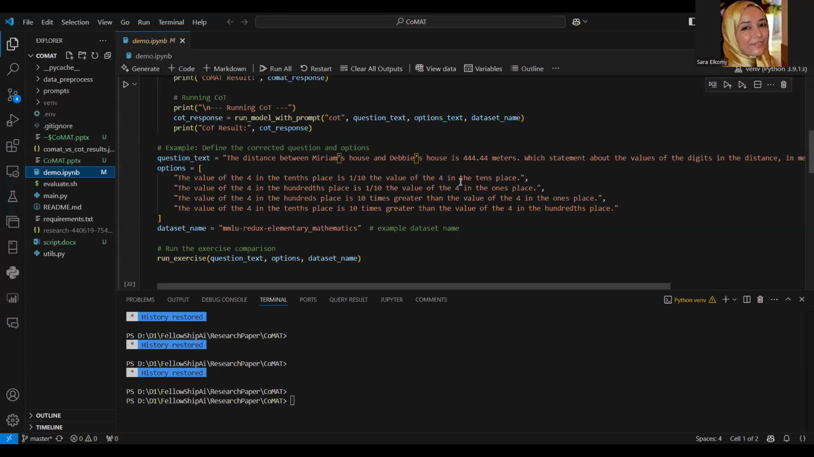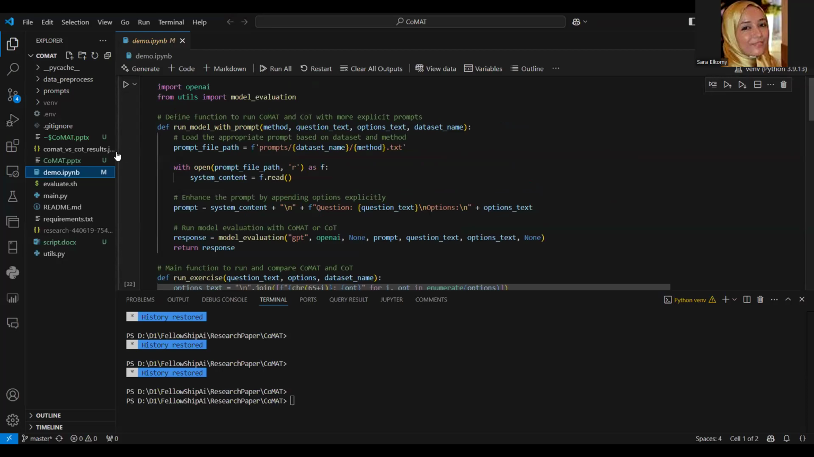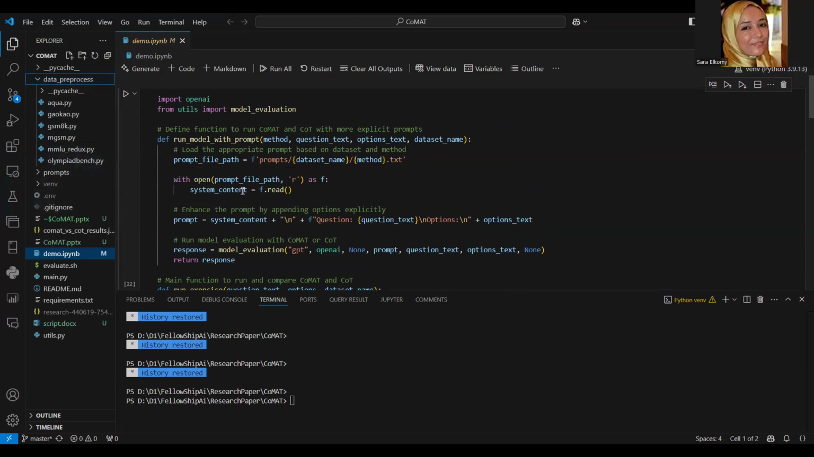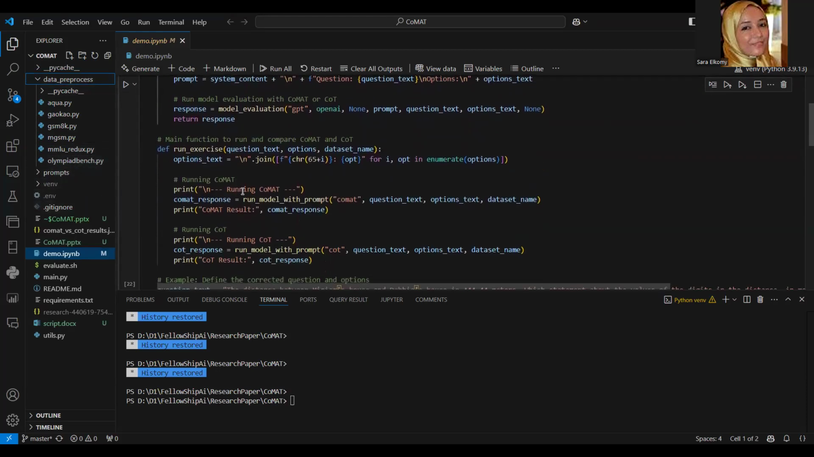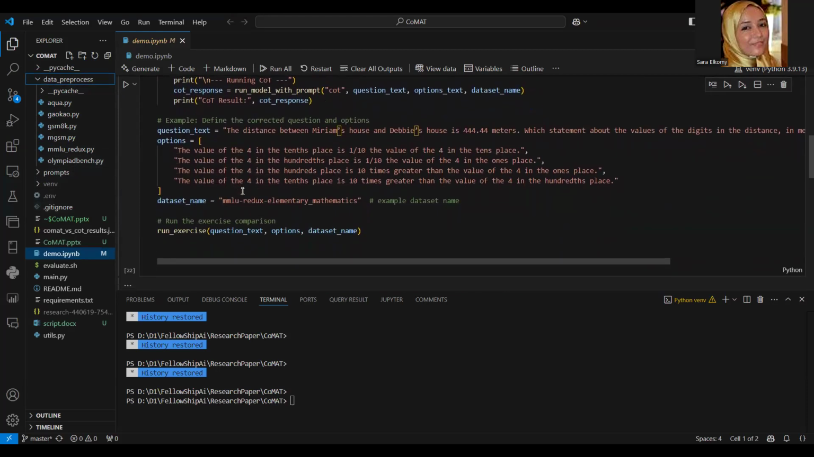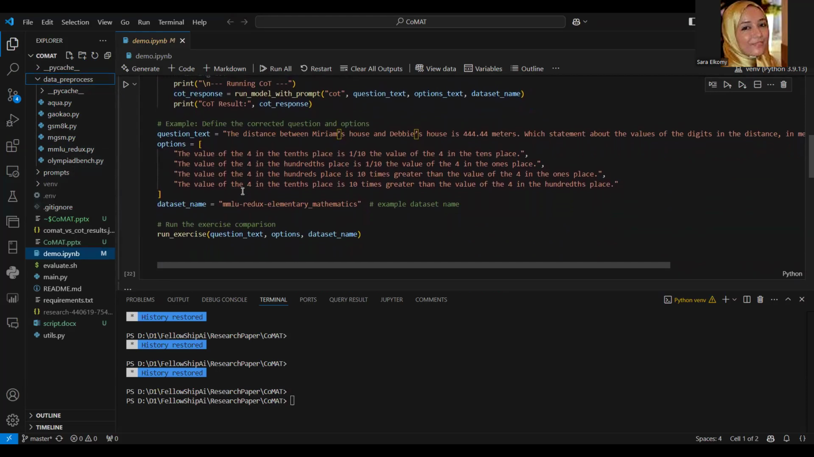So we first applied this prompt of the MMLU-Redux, the elementary, to see if we can regenerate the same examples of the research paper. Each option represents a hypothesis about the relationship between digits in different decimal places, giving us a basis to evaluate CoMAT symbolic reasoning and COT step-by-step logic.